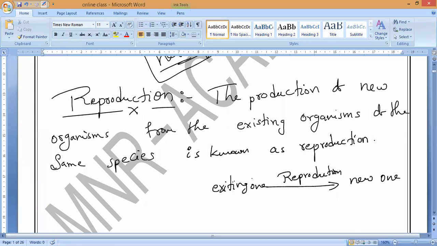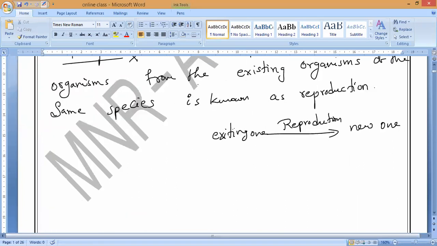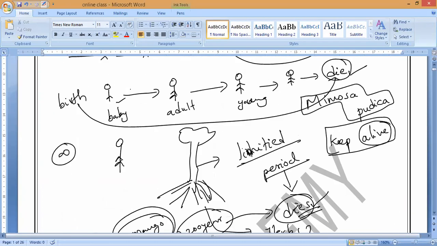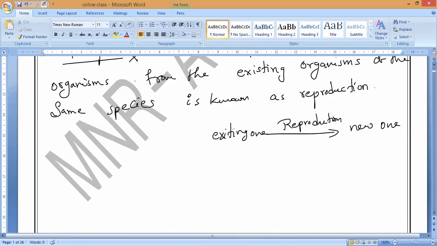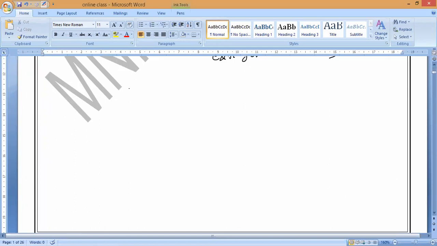Are you understanding? That is what you have to understand. The most important characteristic of these living organisms is that they can produce more members of their species. So when can I say this is a living organism, and when a non-living organism? All the things we can categorize into two categories: living things and non-living things.